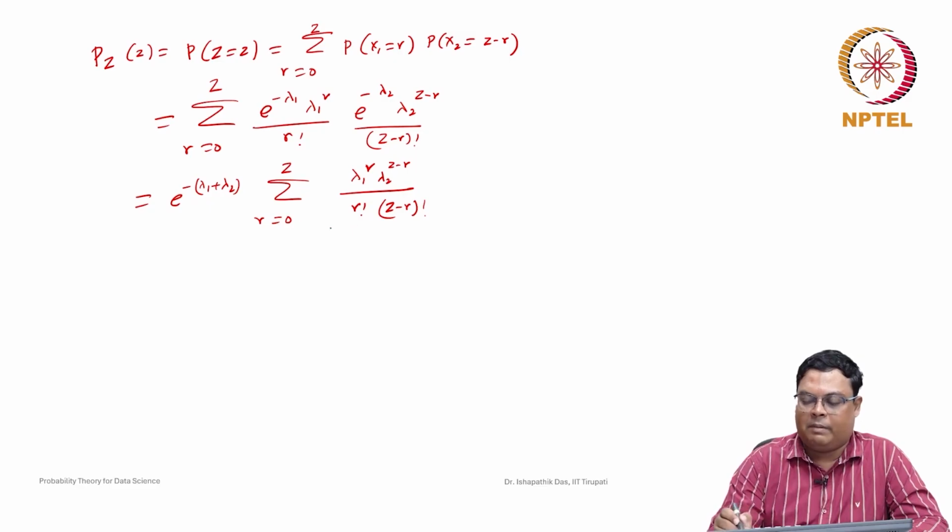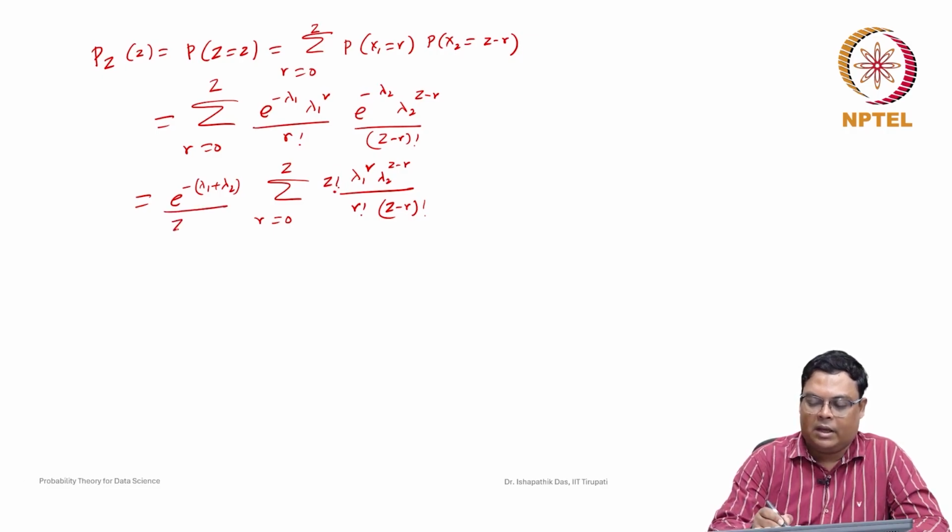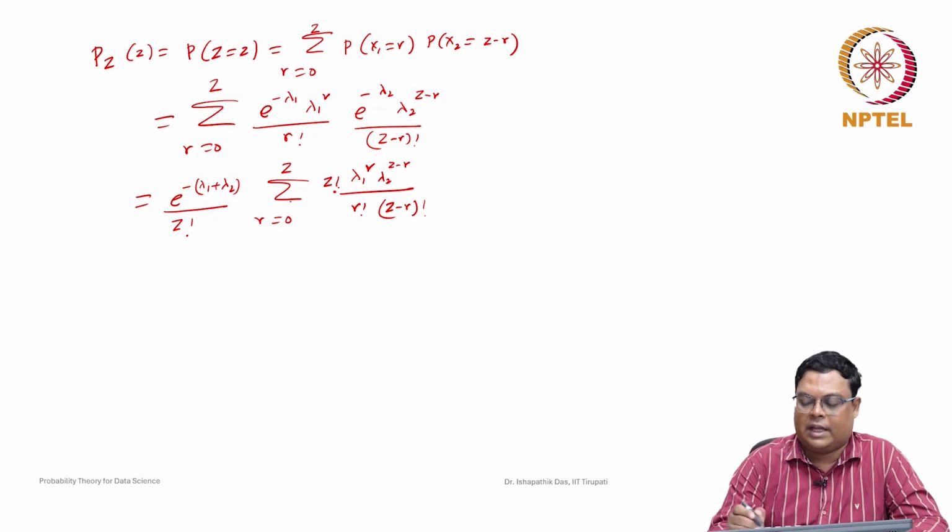Now how can we simplify this? Let us multiply by z factorial here, because it is z factorial here, and this is independent, a constant, so I just divide by z factorial outside, then this is cancelled.